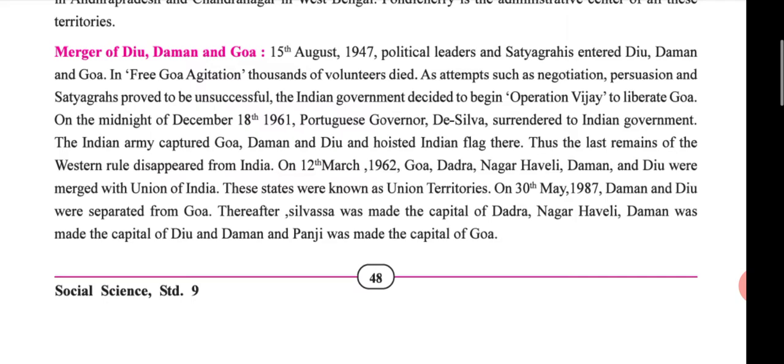Read 3 times, and also underline the important points like 15 August, the numerical information 18 December, 12 March, 30th May, then the capitals Silvassa, Daman, Panji, and state or union territory status. Please underline and read.